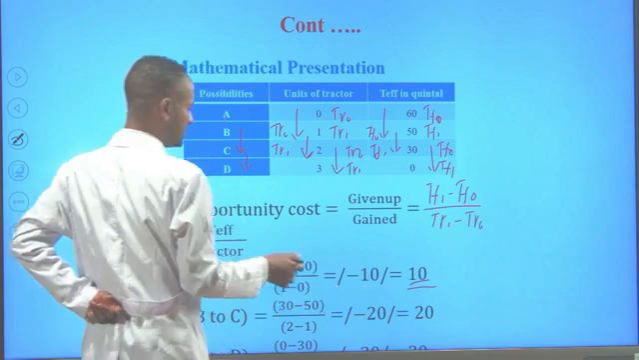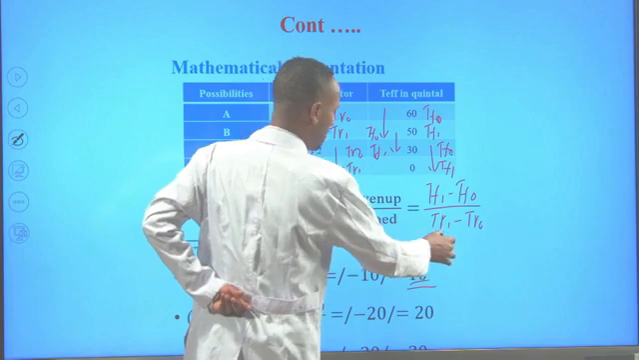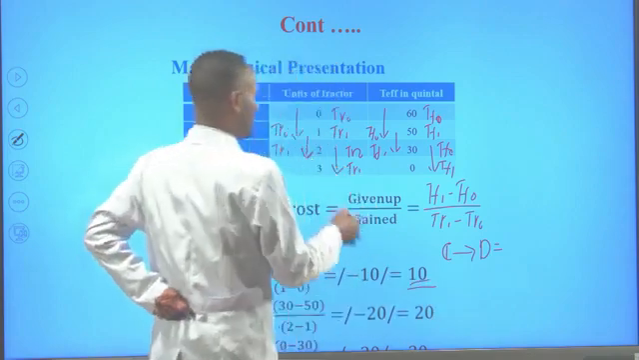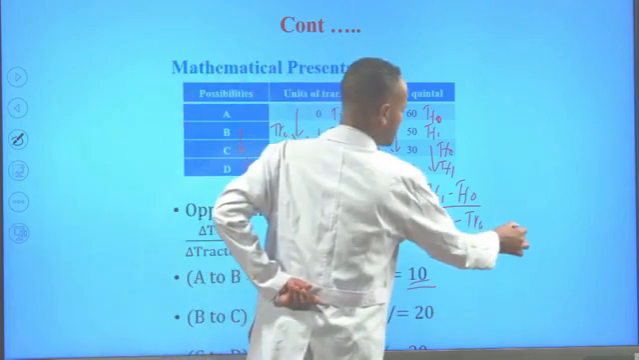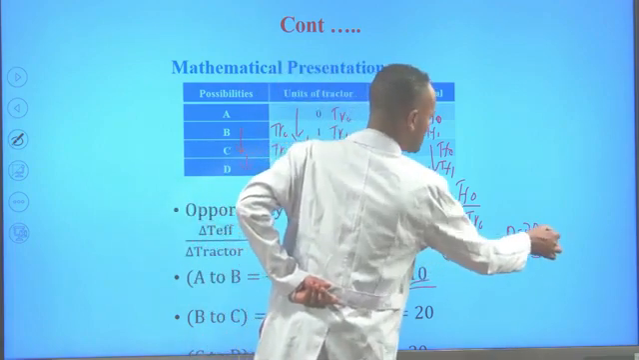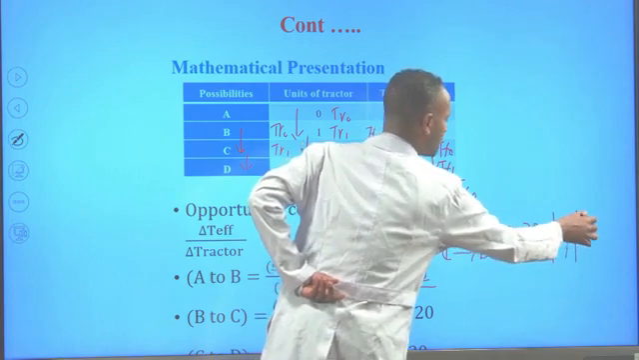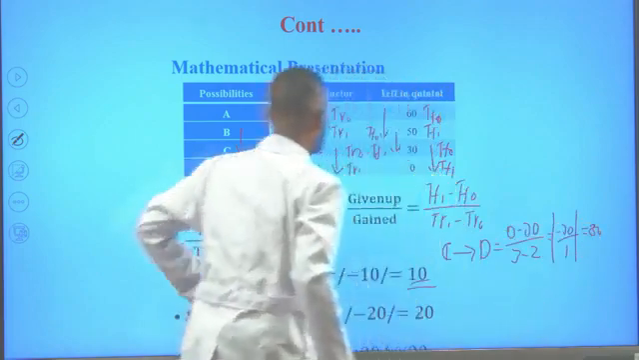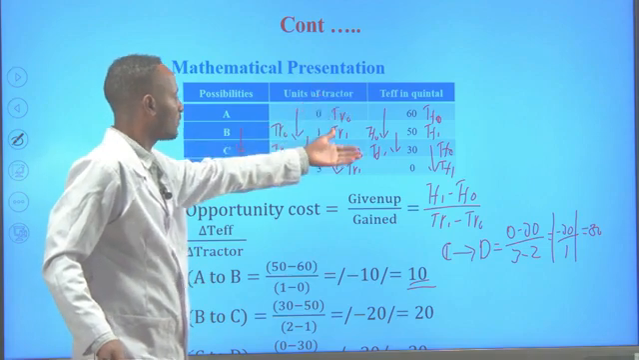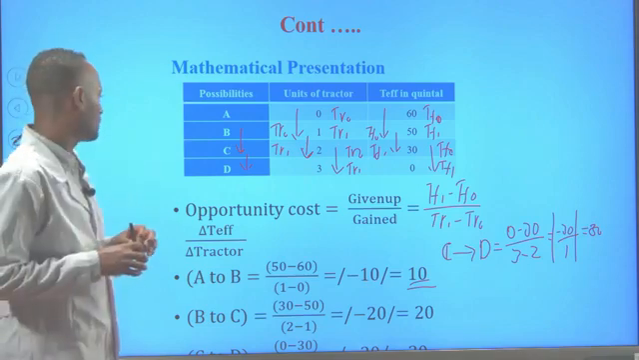And when we substitute this information on the formula, as we come across from combination C to combination D, the change in TAFE is 0 minus 30, divided by the change in tractor, which is 3 minus 2, and this is minus 30 divided by 1. When we put it out of absolute value, we are left with 30. So as Ethiopia increased production of tractor from 2 units to 3, if production of TAFE declined from 30 to 0, then the opportunity cost of producing one tractor is losing 30 quintal of TAFE.